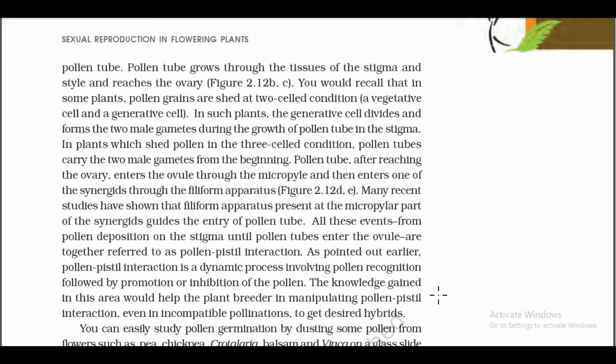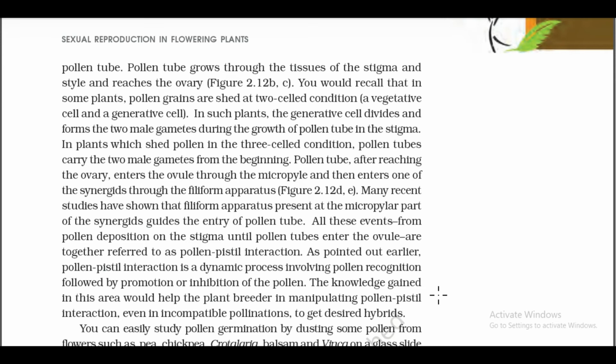pollen-pistil interaction. As pointed out earlier, pollen-pistil interaction is a dynamic process involving pollen recognition followed by promotion or inhibition of the pollen. The knowledge gained in this area would help plant breeders in manipulating pollen-pistil interaction, even in incompatible pollination, to get desired hybrids.